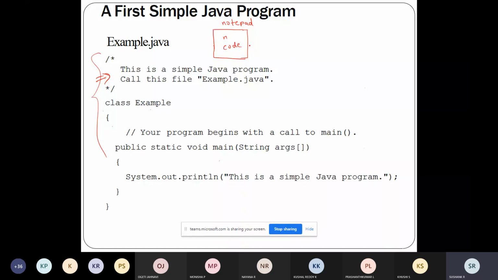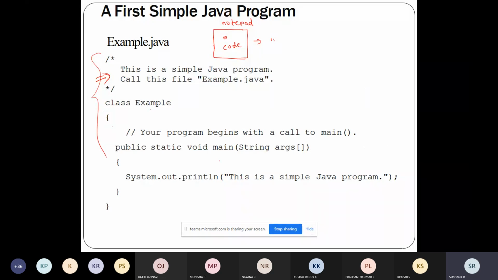After that, you can save it. Since this is the first class, I'm not going into that part. I'll show how to run from the notepad, and how to run from Eclipse also. Since it is a first class, I'm just telling you the process.